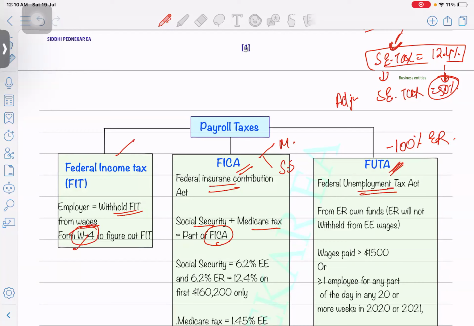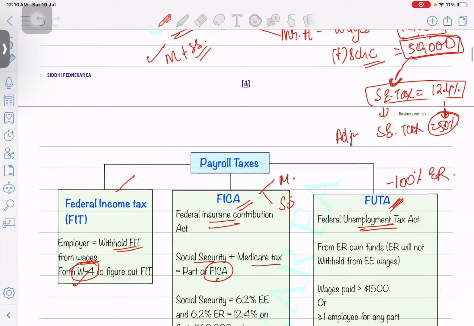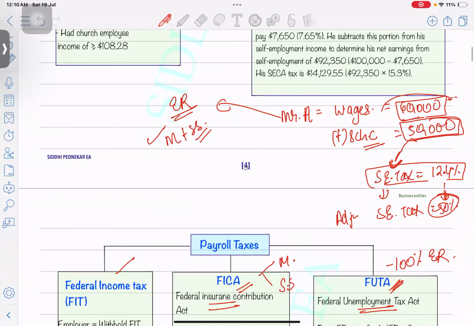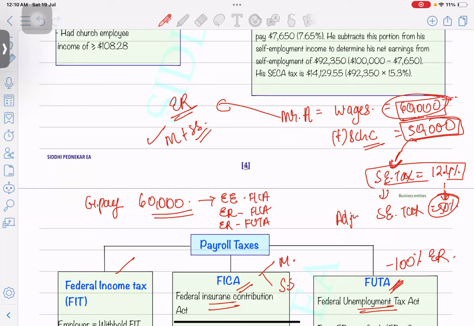So there's one question: can you give an example scenario of FUTA? Federal unemployment is just like a normal tax which is paid by the employer on behalf of the employee. Let's take the same example. This Mr. A is receiving $60,000 as a salary. Let's say this is the gross pay. On this, the employer will have to pay two taxes. One is FUTA and one is FICA. When I use the word FICA, just understand it's Medicare plus Social Security.